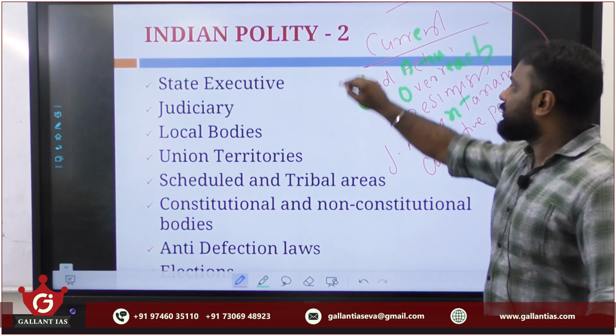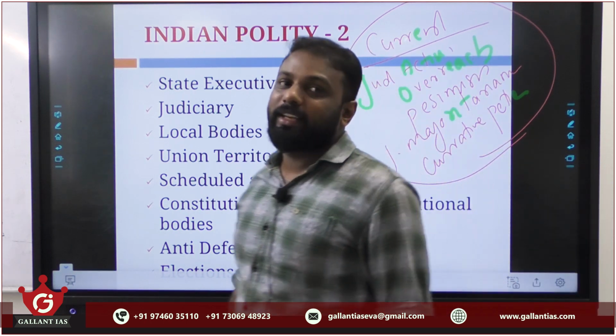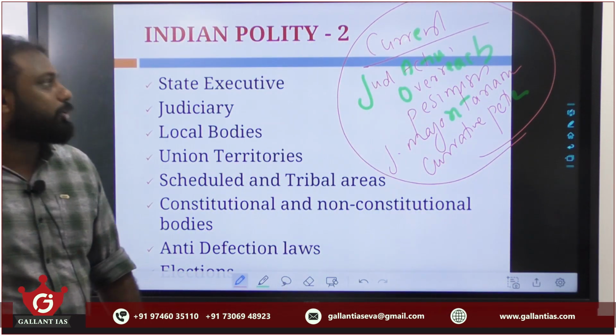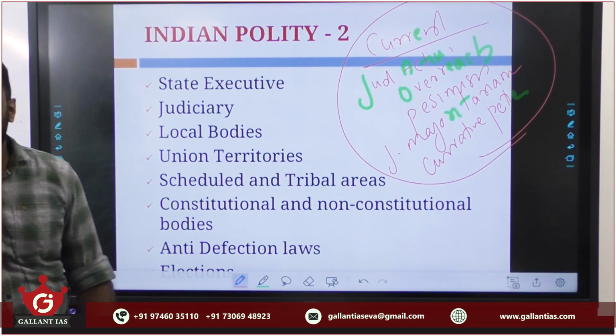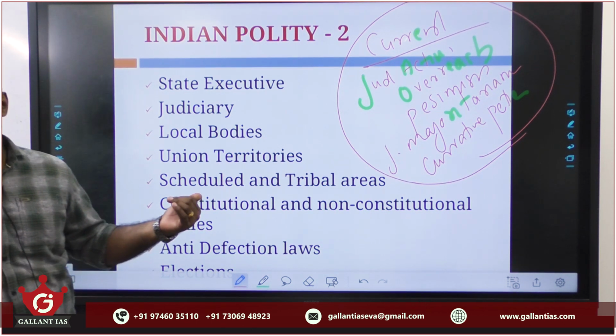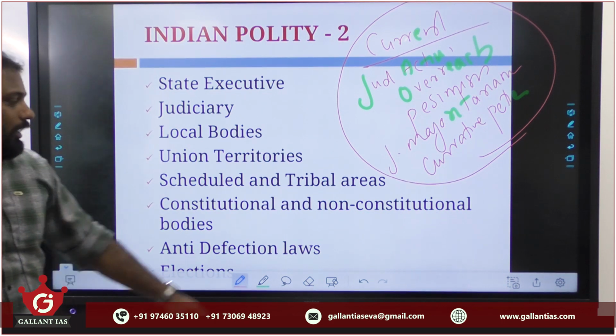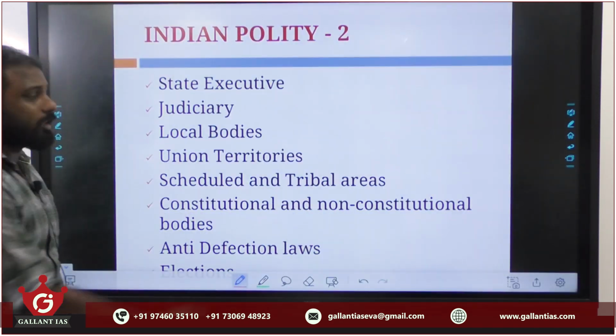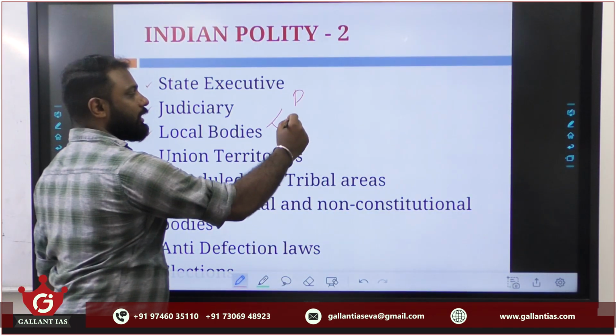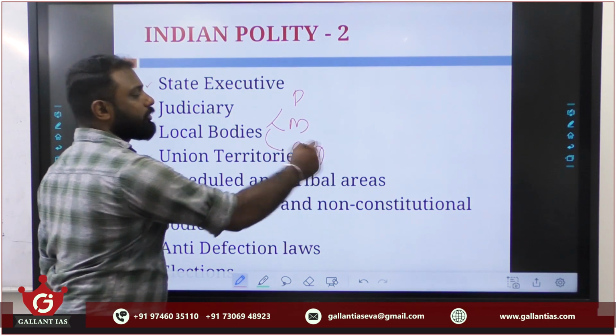Likewise, many things are happening in our country regarding various aspects of our judiciary. Since these are regarding current affairs portions, UPSC may ask in our prelims examinations as well. So please cover all these things also in detail. Clear? Then regarding local bodies, that's nothing but our panchayats, municipalities or our cooperative societies.